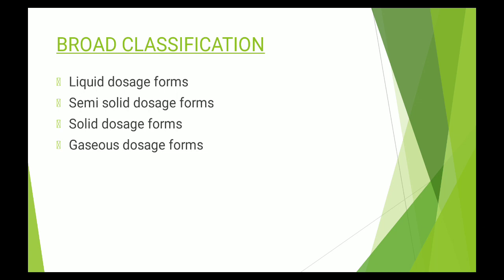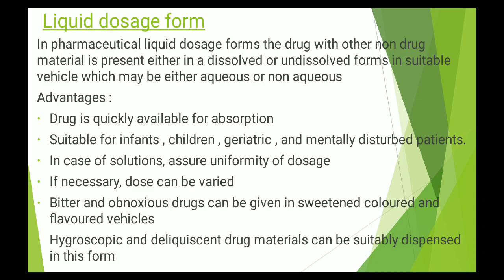Coming to the broad classification of these pharmaceutical dosage forms based on the shape of the final product. Number one is liquid dosage form. The next one is semi-solid dosage form, and solid dosage forms, and gaseous dosage forms. Liquid dosage forms: in pharmaceutical liquid dosage forms, the drug with other non-drug material is present either in dissolved or undissolved form in a suitable vehicle, which may be either aqueous or non-aqueous.